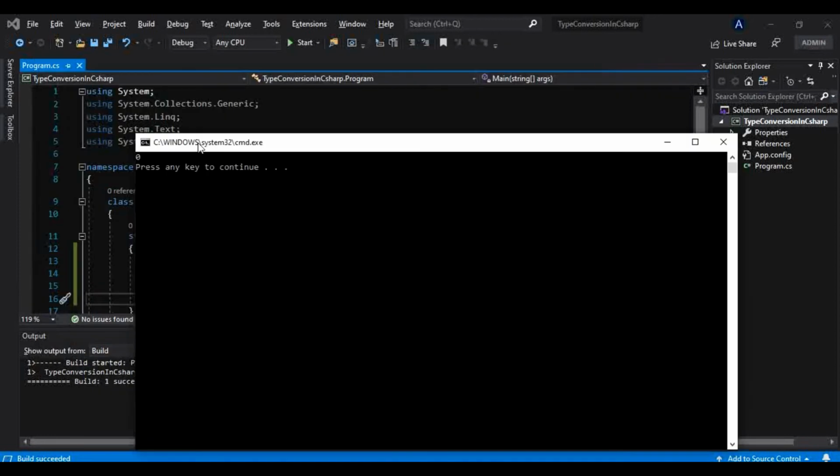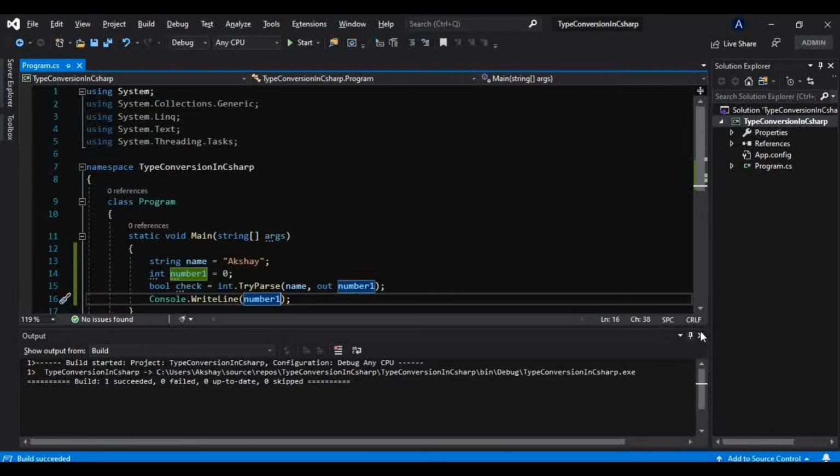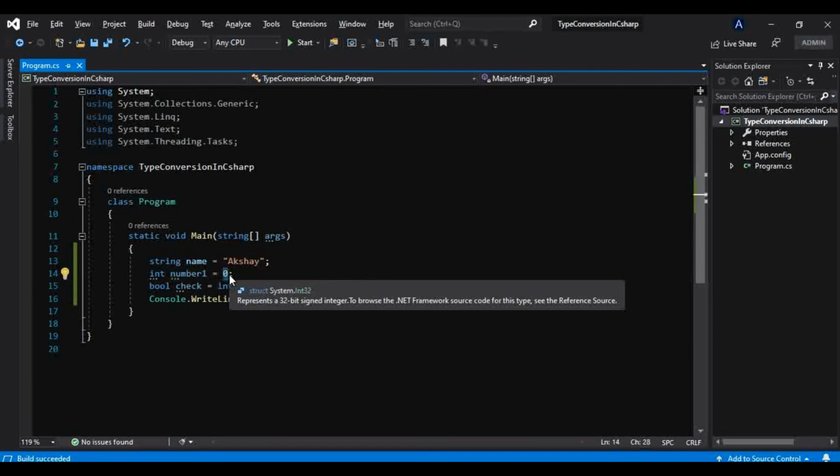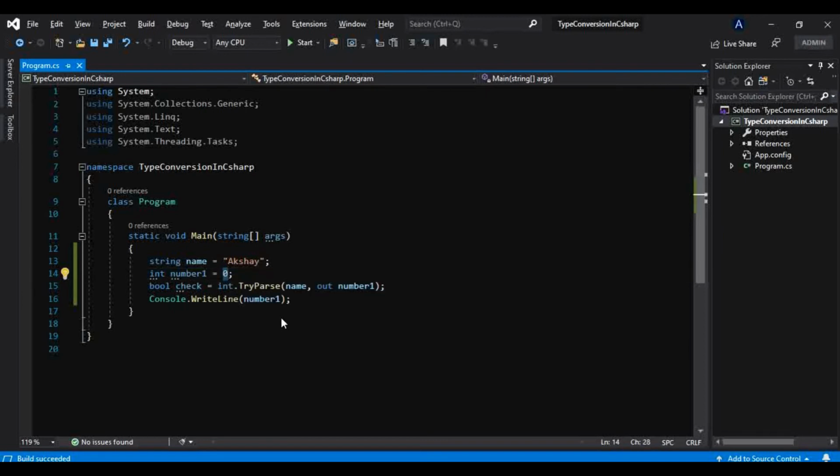It is printing 0 because it is unable to parse that string to the integer, and it has returned false to this check variable, and that is why no result was converted. So there is no result in this number 1, so it is taking the predefined value, that is 0, that we have initialized here. Okay, so that is what typecasting is in C#.